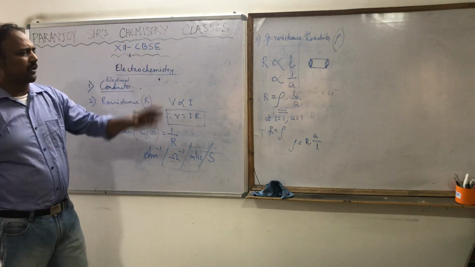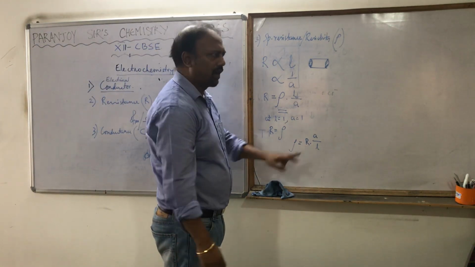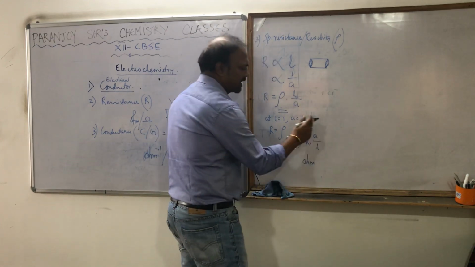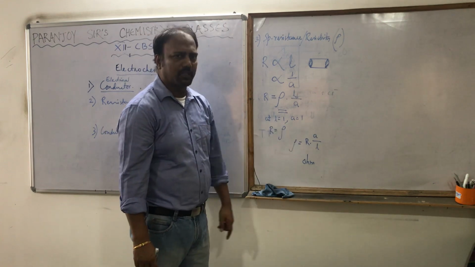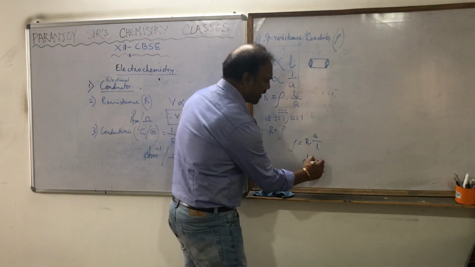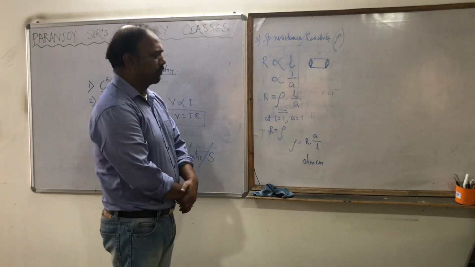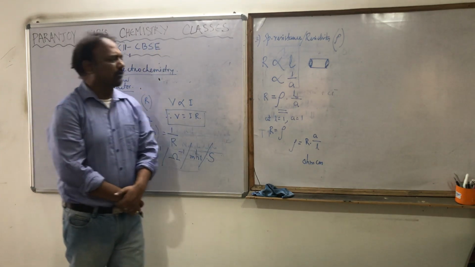So we can find out its unit. The unit of R is ohm. Suppose we are working in the CGS system. The unit of cross sectional area is centimeter square, divided by centimeter, which is centimeter. So the unit of rho is ohm centimeter, but that is the CGS unit.